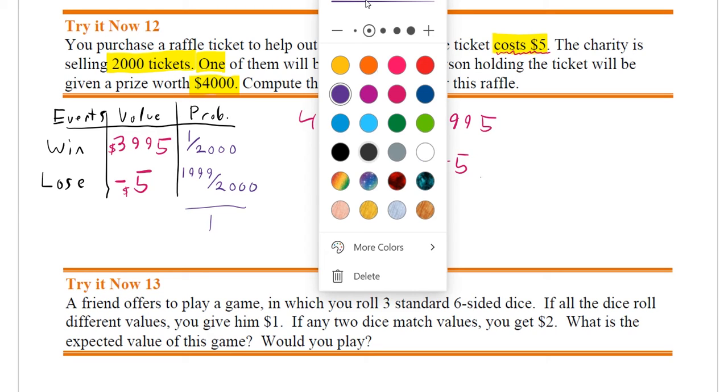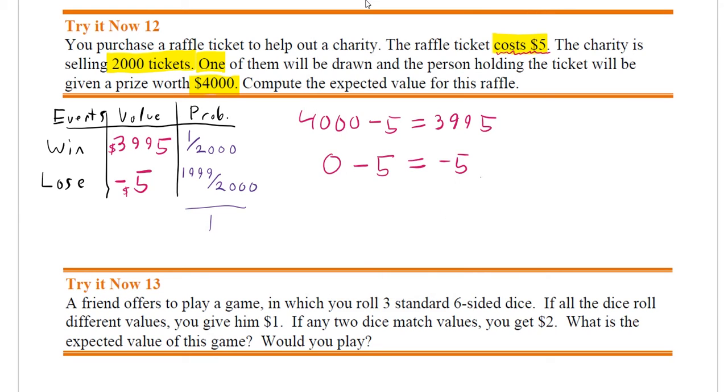Now, with all that in mind, we have all of our pieces in place and we can find our expected value. The expected value of this raffle is going to be each value times its corresponding probability. So 3,995 times its probability of 1 out of 2,000.